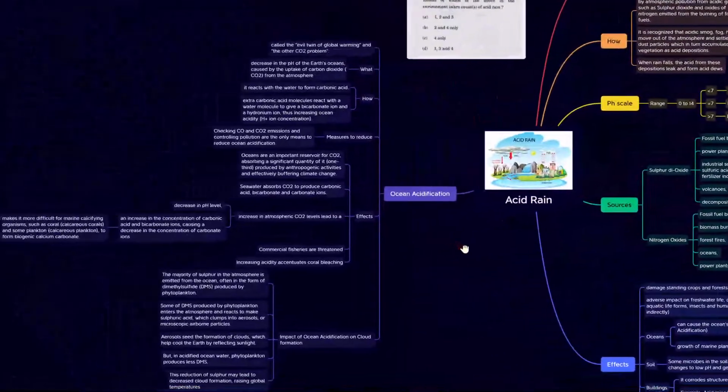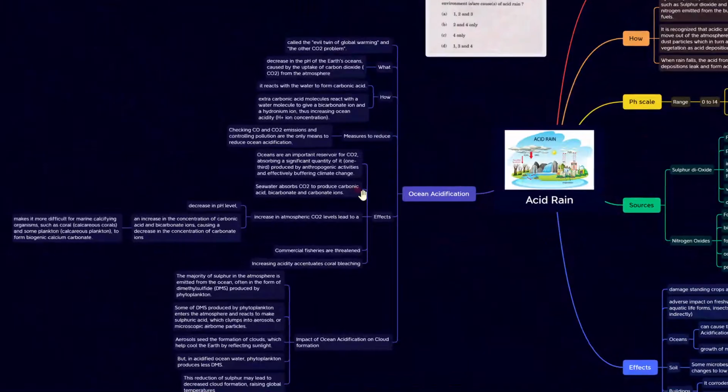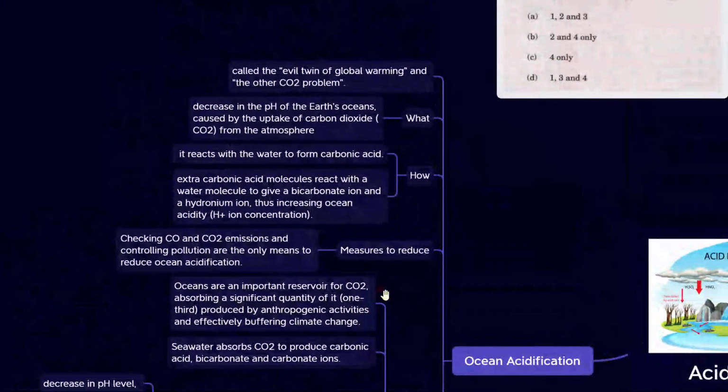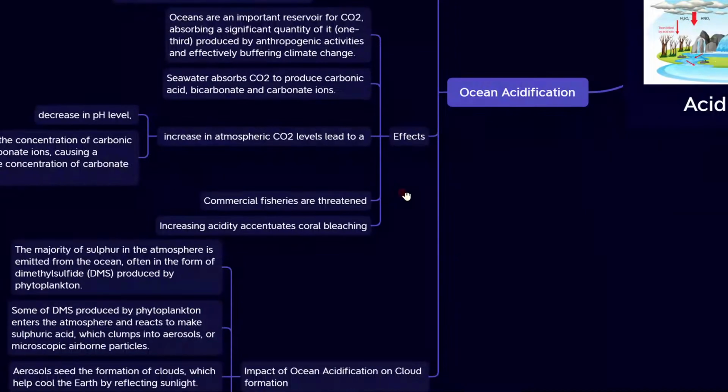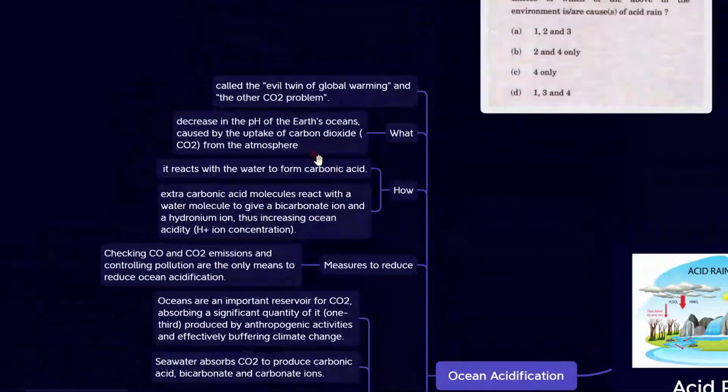So as you have seen ocean acidification, let's dig deeper into ocean acidification. What it is, how it is formed, what measures to reduce, and effects of ocean acidification, and the impact of ocean acidification on cloud formation. Let's get started. So ocean acidification is called the evil twin of global warming and the other carbon dioxide problem, the CO2 problem.